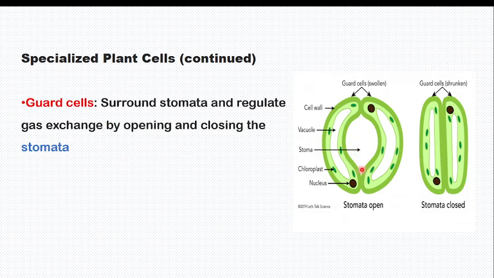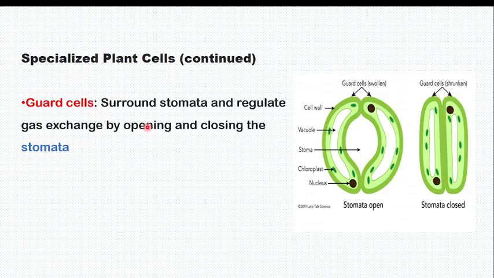It means the guard cells are here, sensing which time is good to open the stomata and which time is good to close them. For example, if there is more water in the plant, they're supposed to open so that water and oxygen are released out. When open, carbon dioxide can also enter the leaves, so that more processes in the plant can happen properly. So guard cells surround stomata and regulate gas exchange by opening and closing them.